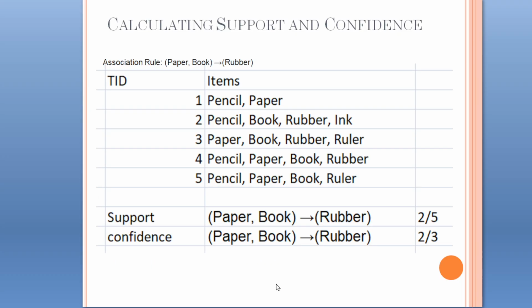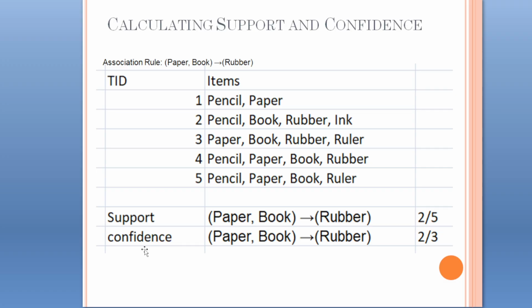Let us see one more example where the association rule is paper, book implies rubber. These are the different items, and the number of transactions here is 5. Out of the total 5 transactions, how many transactions have A union B, that means paper, book and rubber? Only 2 transactions have all these items, A union B. So the support for this rule is 2 by 5.